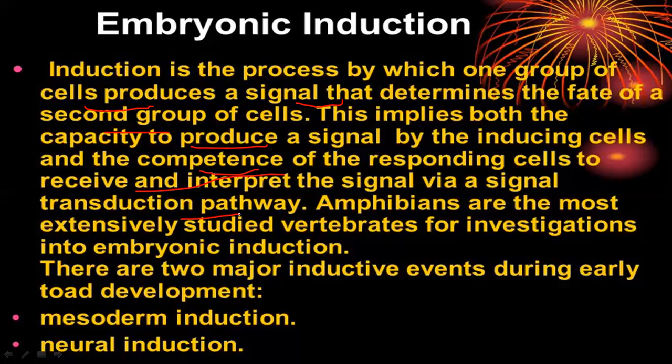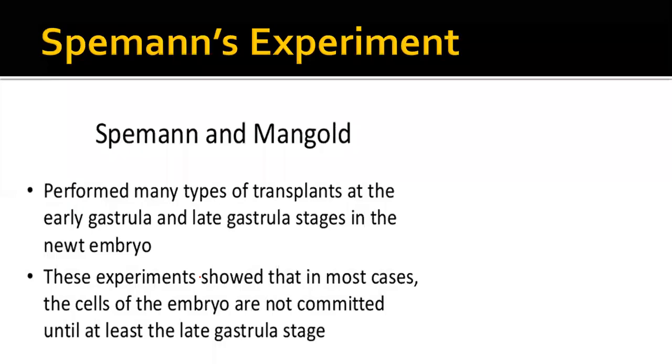So, we can say, the cells of the first cleavage are inducing responses in the other cells to produce the differentiated cells in an organism. Most of the experiments and studies are done in amphibians, which are vertebrates. There are two major inductive events during early toad development, a category of frog and amphibian. That is mesoderm induction and neural induction. So how is this process done?